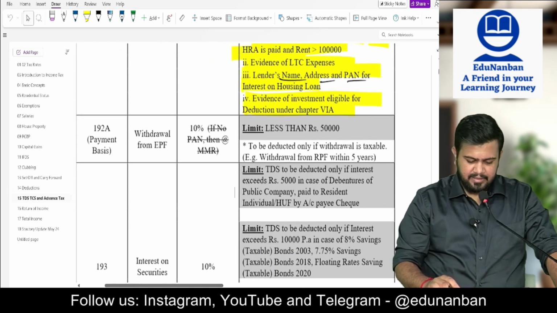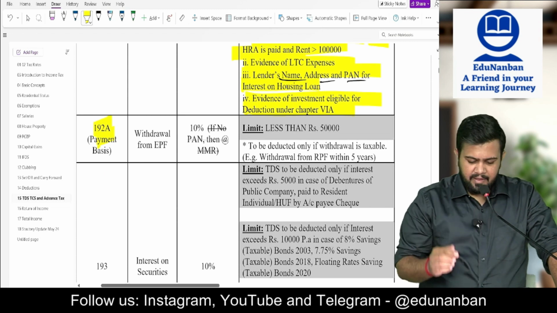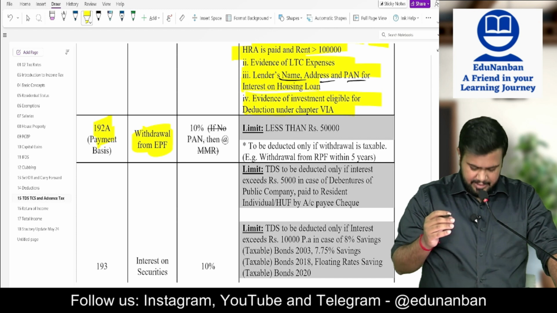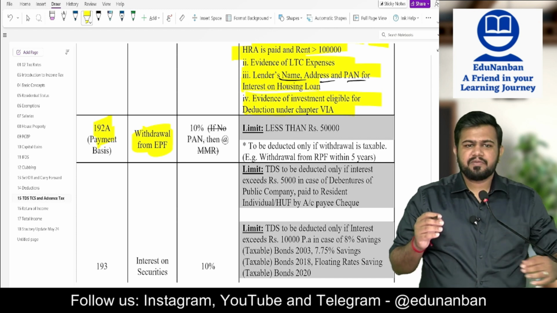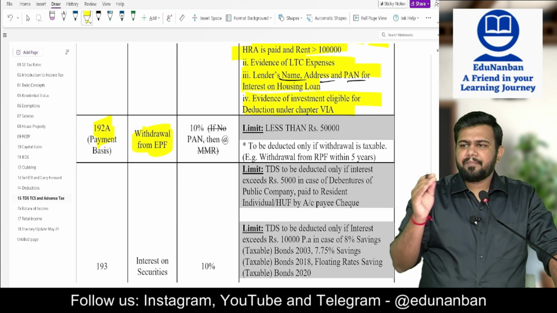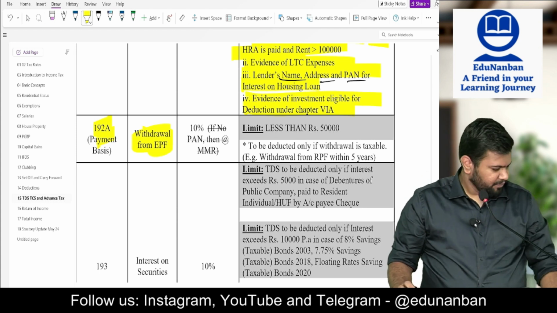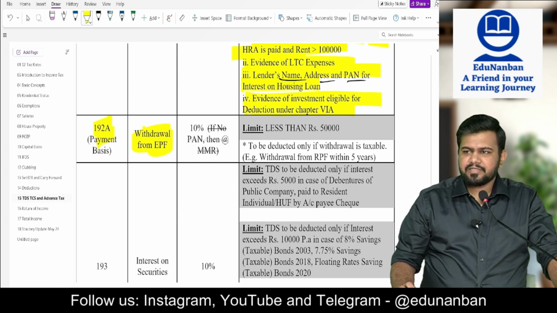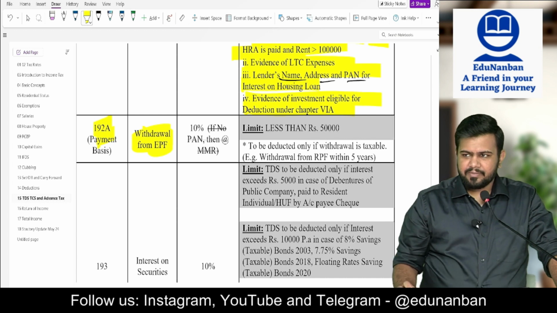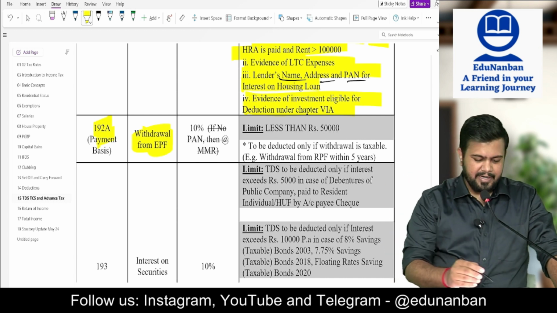Now let us see section 192A. Section 192A, withdrawal from employee provident fund. Listen here. If there is a recognized provident fund, then I told you that at least up to 5 years the employee should be a participant in the recognized provident fund. Before 5 years, if the employee withdraws money from recognized provident fund and if the conditions are not satisfied, then the entire amount is taxable. It is taxable just like an unrecognized provident fund, that also we had studied.